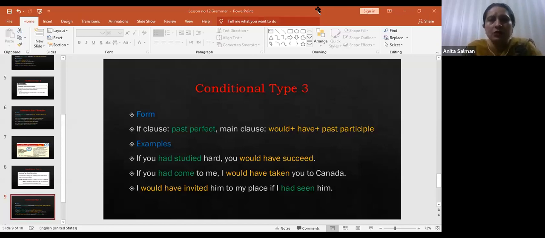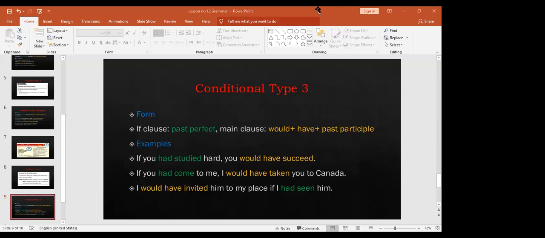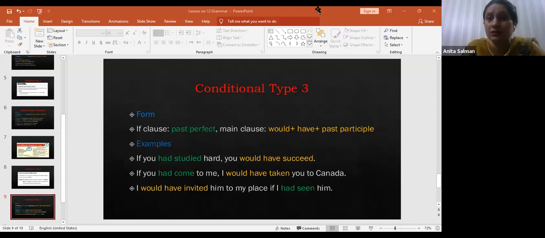Right? Now look at conditional sentence type 3. It is impossible that the condition will be fulfilled because it refers to the past. There is no possibility. Look, in the first type the condition is possible; in the second, there is very little possibility or an almost unlikely situation; in the third, it is not possible at all because it refers to the past.